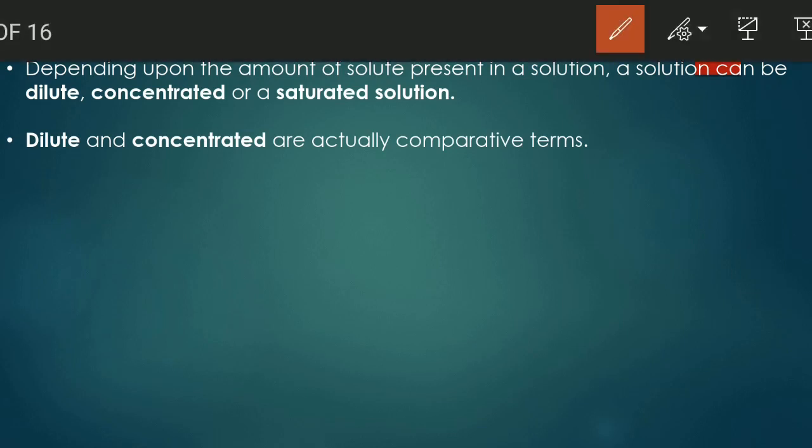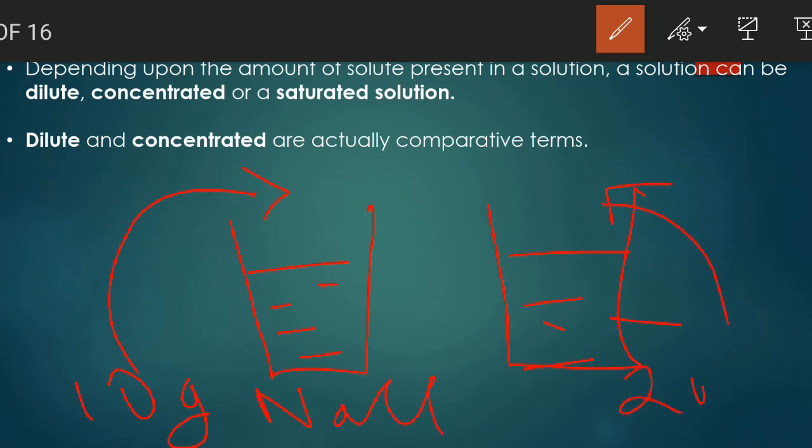The meaning is that, consider you take 2 glasses of water. They have the same amount of water in them, and in one you add 10 grams of NaCl, and in the other you add 20 grams. So here NaCl is a solute and water is a solvent. So we are making 2 solutions in which in one solution we have added 10 gram NaCl and in the other we have added 20 gram NaCl in the same volume of water.